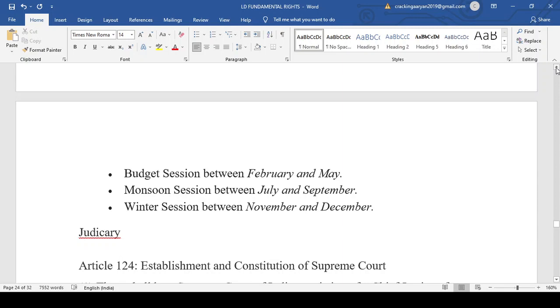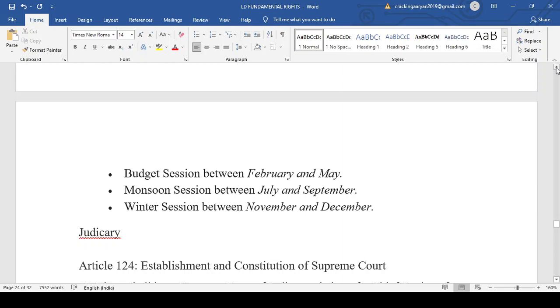Now, why did I tell you that last year the winter session was cancelled? The reason is that according to the Constitution, only 2 sessions are compulsory in a year. In other words, the gap between 2 sessions should not be more than 6 months. You can calculate very easily.